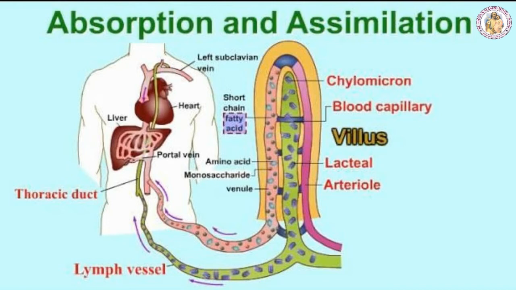Did you know one thing? The small intestine is about 5 meters long, the longest part of the digestive system. The large intestine is a thicker tube but it is 1.5 meters long. The small intestine is 5 meters and the large intestine is 1.5 meters.